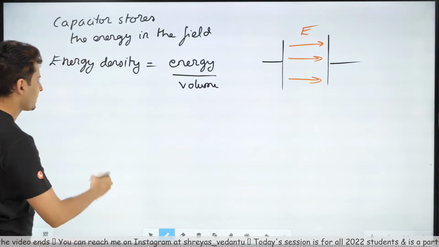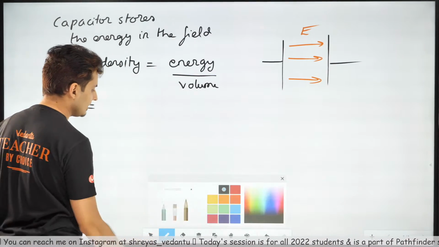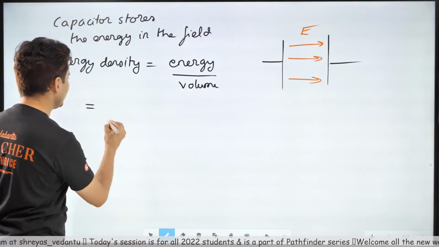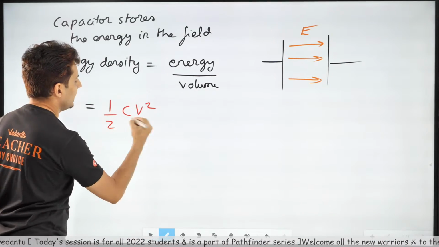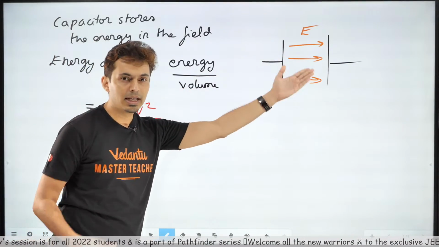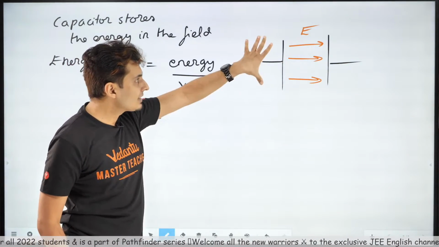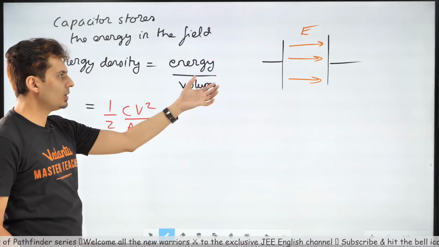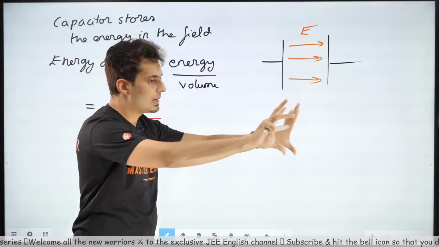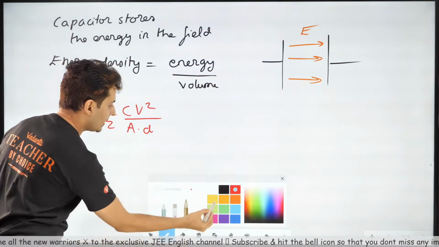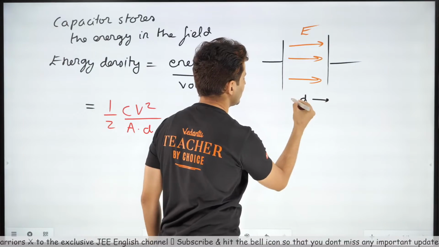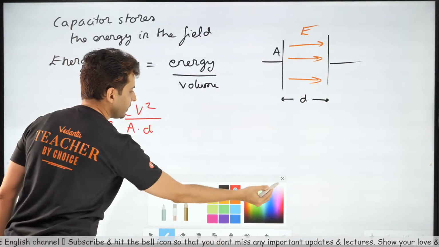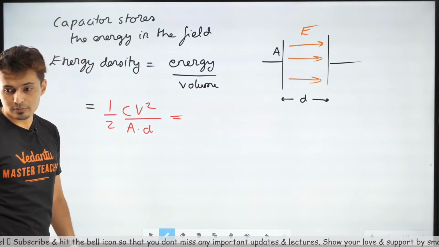And that's very simple. This can be written down as, observe this carefully, energy stored in a capacitor divided by volume. The energy stored inside a capacitor is half CV square. Volume is area into distance, A into D. Remember, the area of cross section is A multiplied by the distance between the plates. This is the distance between the plates, and this is the area of the plates. So that's the volume.